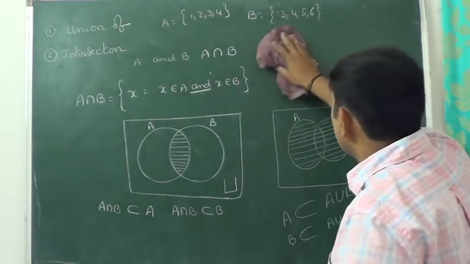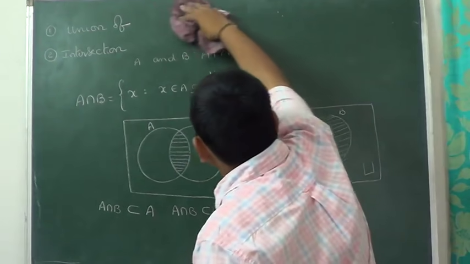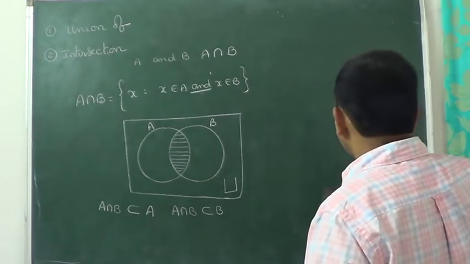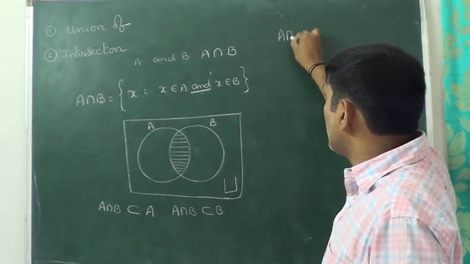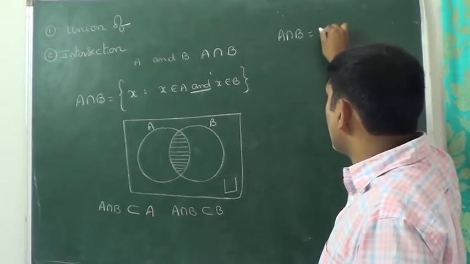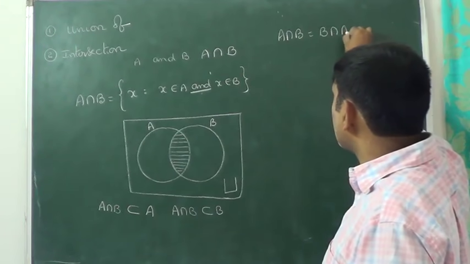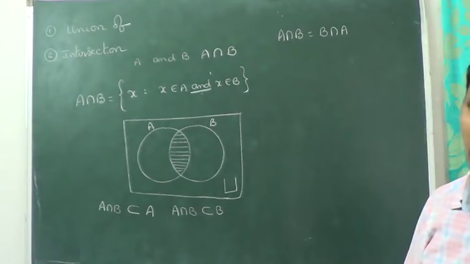Now here we are going to discuss a few properties of intersection. First one, you can observe, A intersection B is the same as B intersection A. What is that? Commutative law.